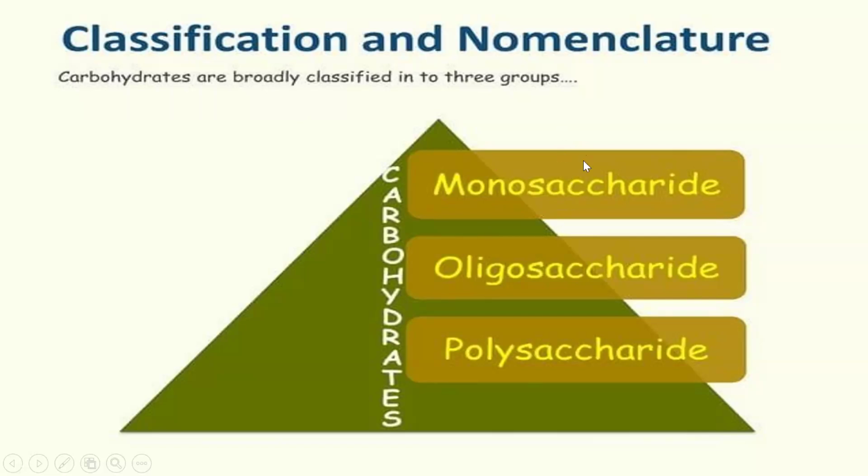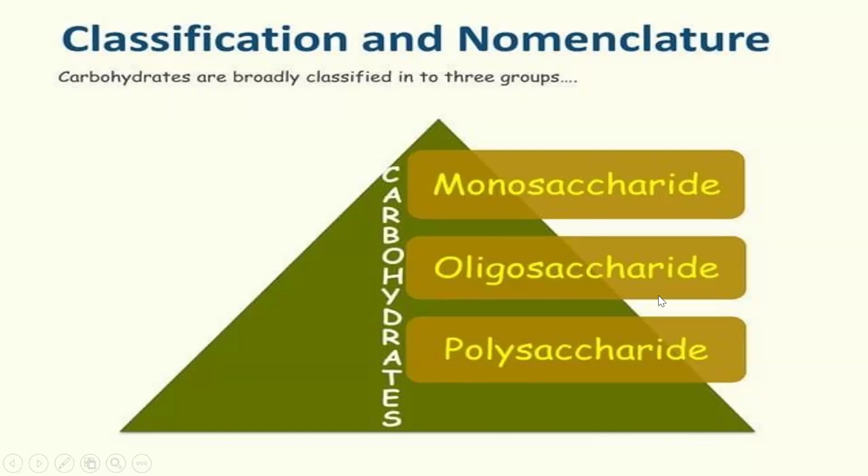See, if you are having one chocolate, you cannot break it further. If you are having 2 chocolates, it is like oligo or di, we can break it into 1 plus 1. But if it is mono, that means it is single. So monosaccharides are the carbohydrates which are made up of a single sugar unit. Then coming to oligosaccharides, they are made up of 2 to 10 sugar units, and polysaccharides, poly means many, so they are made up of more than 10 sugar units.